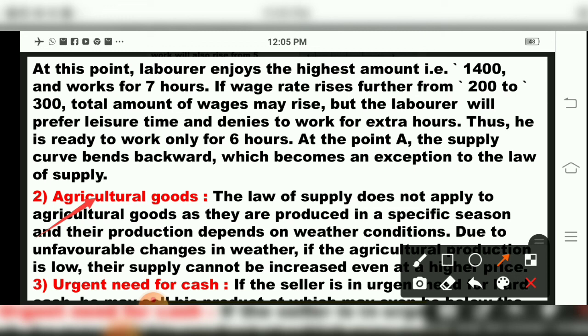And when production is less, how will you do supply? Even if you have money, people are demanding at a higher price. But if production is not there, if stock of those agricultural products is not there, how will you send goods to the market? So this is also one exception to the law of supply, agricultural goods. Due to unfavorable changes in climate, we cannot have that production and then there is a shortage. So even if people are demanding at a higher price, we cannot get it.